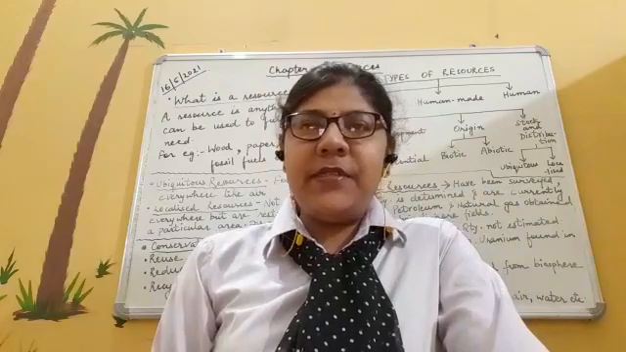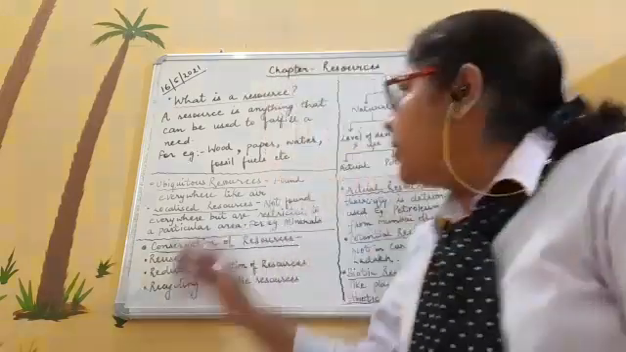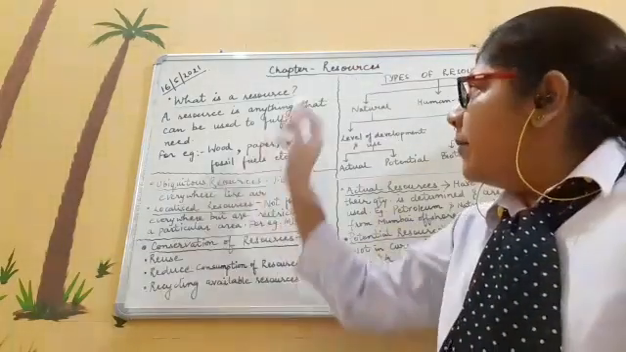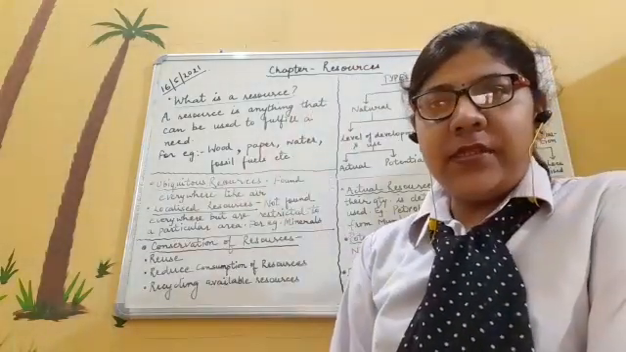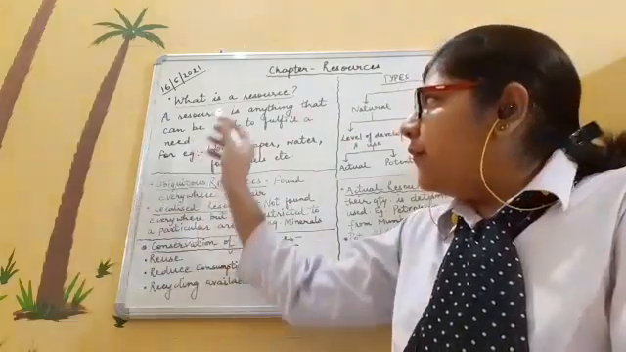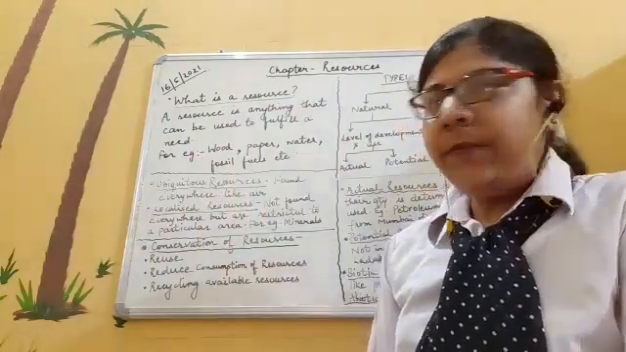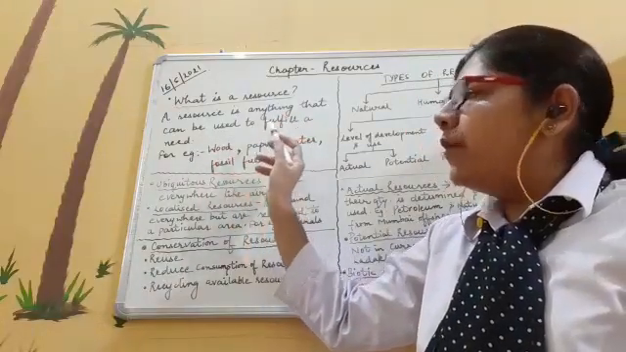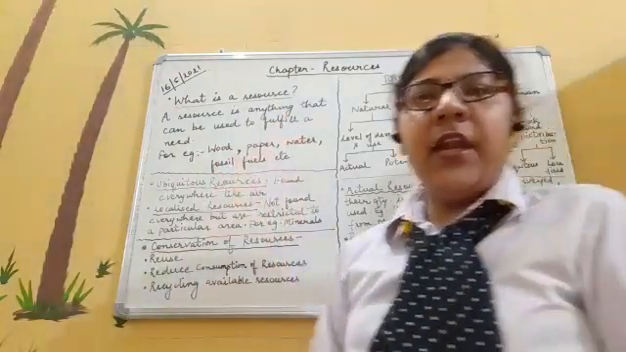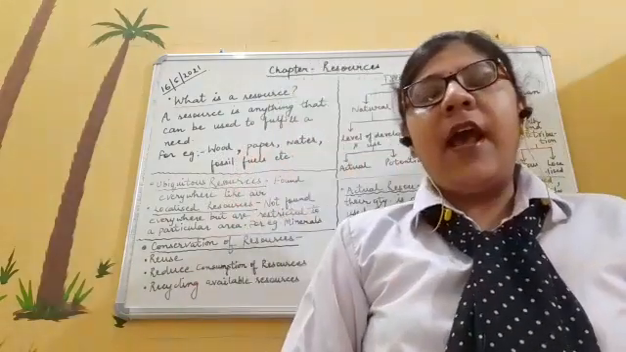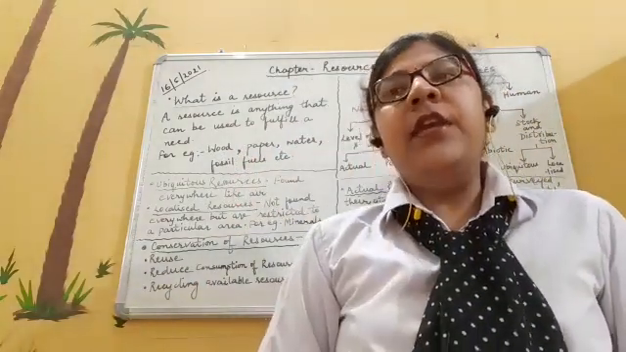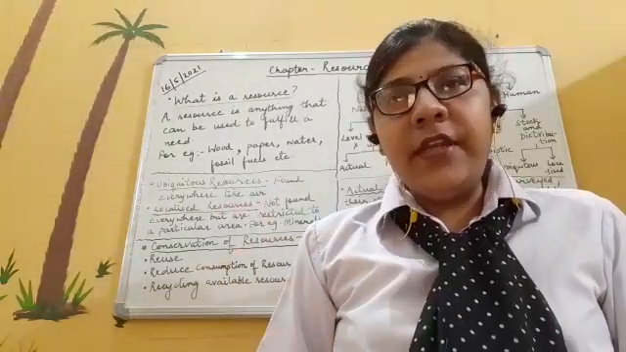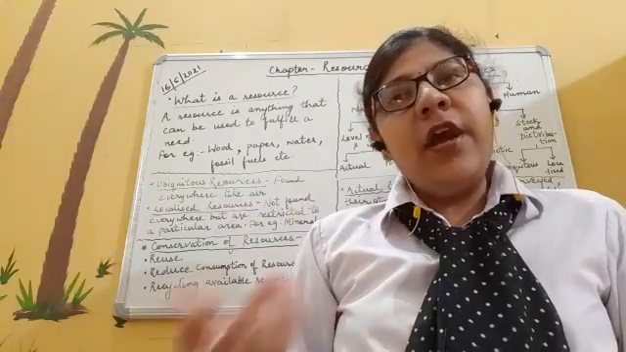Children, today we will be starting chapter number 1 of geography, that is resources. Before coming to the chapter, let's first understand what actually a resource is. A resource is anything that can be used to fulfill a need. We know that in our daily life, we people have so many needs. So anything which is basically used to fulfill our need is called a resource.